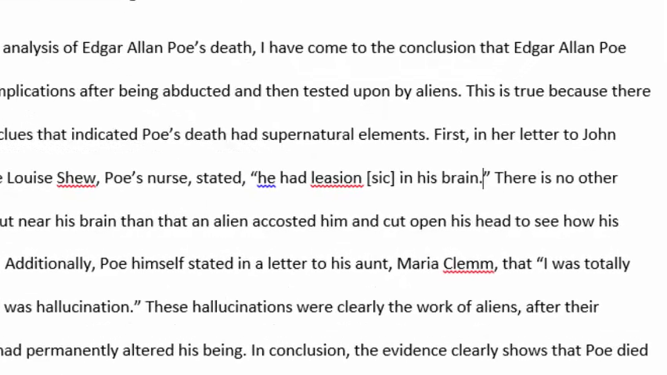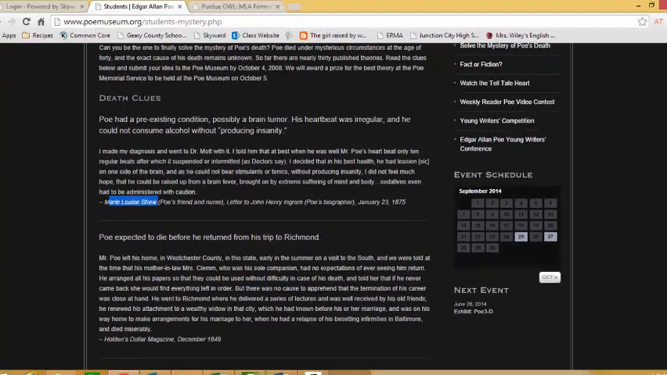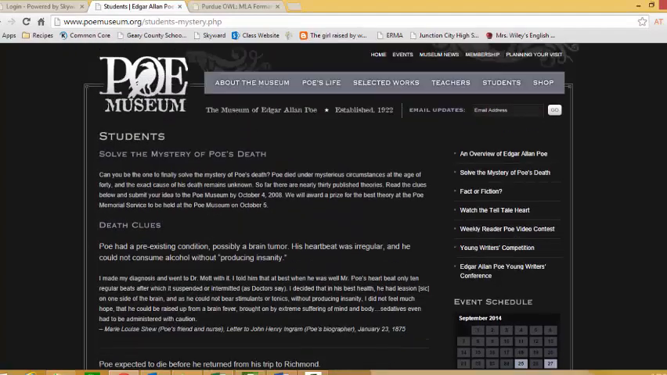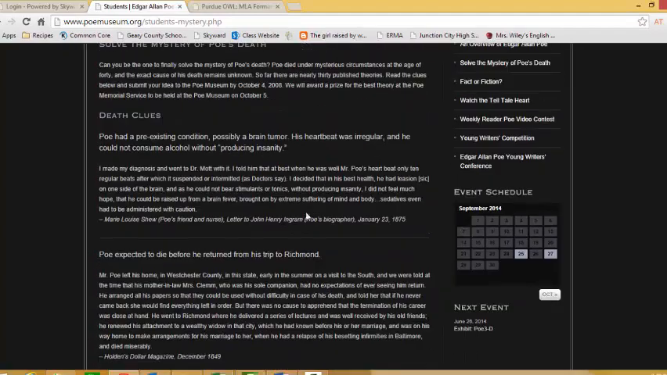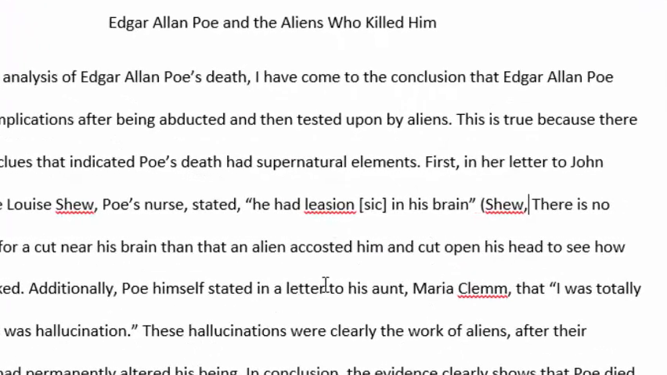So what I'm going to do is delete the punctuation inside the quote, go outside, put a parentheses, the last name of the author, which is Shue, and I would typically put a page number, like Shue, 2, close parentheses. But if we look at the website again, we'll notice that there really is no page number. So for this in-text citation, all I'm going to do is put the last name of the author.